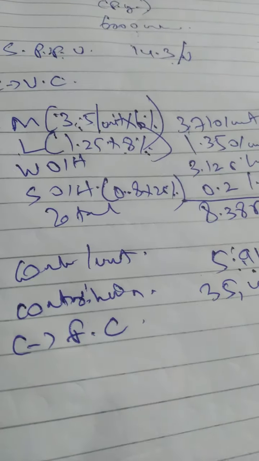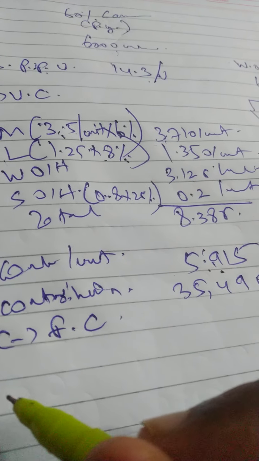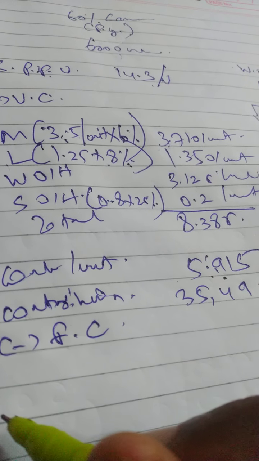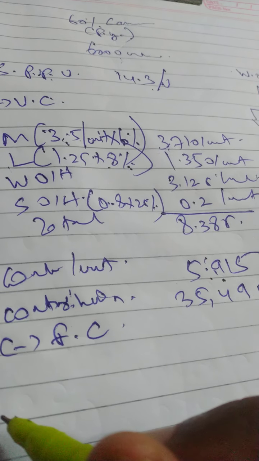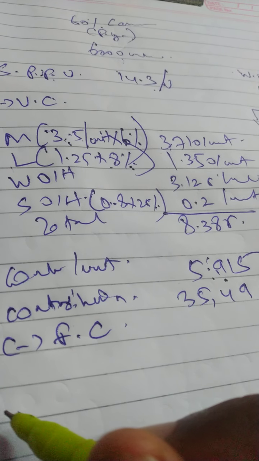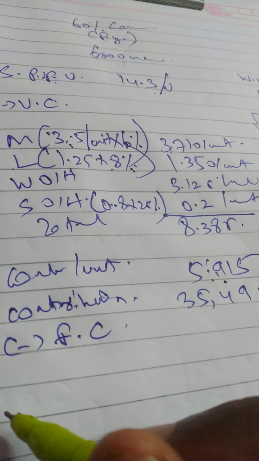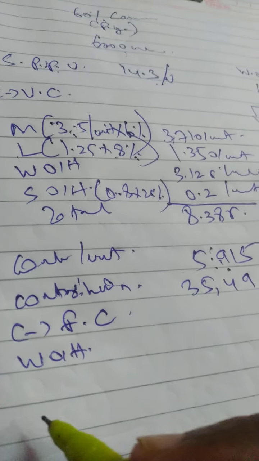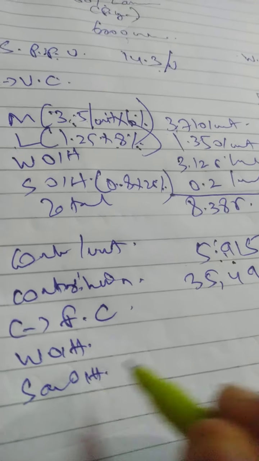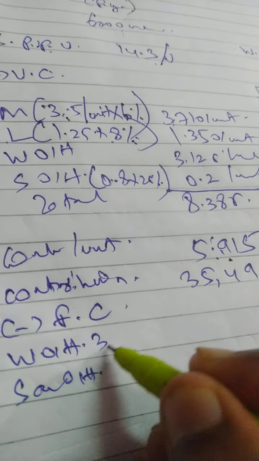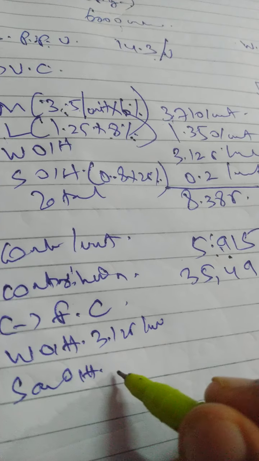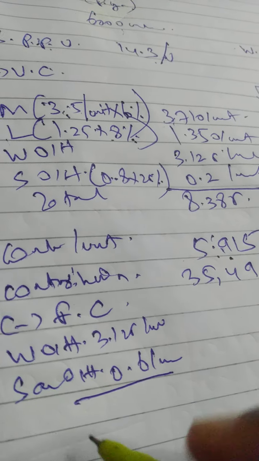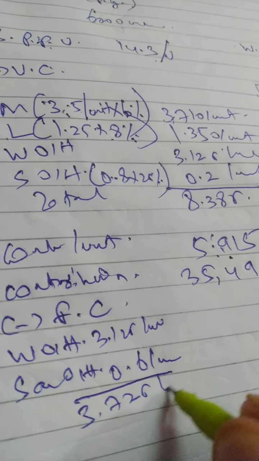Minus fixed cost. Fixed cost in value, how much? So work overhead, sales overhead, correct? Two things. Work overhead 3.125 per unit, sales overhead 0.6 per unit. Total it, how much are you getting? 3.725 per unit